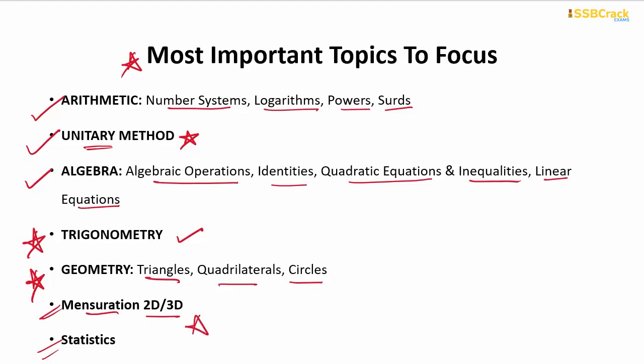These are also highly important topics, and mensuration 2D and 3D, as you know, is a simple formula based chapter wherein you are supposed to know area and perimeter formulas and surface area and volume formulas for 3D shapes, right? So prepare these two chapters thoroughly so that you can get a full score on all the questions in your upcoming CDS examination on mensuration and statistics, as these two are scoring topics. So do not miss preparing these two chapters.